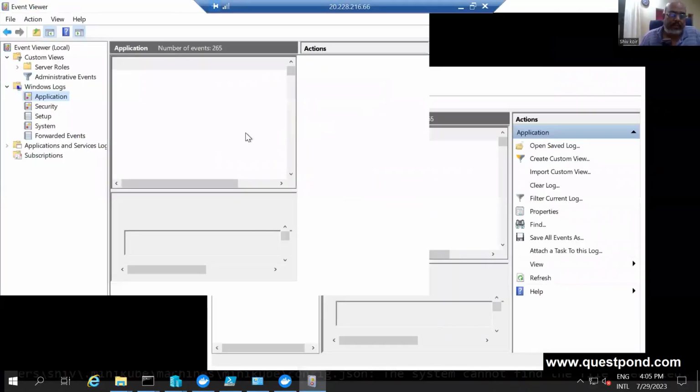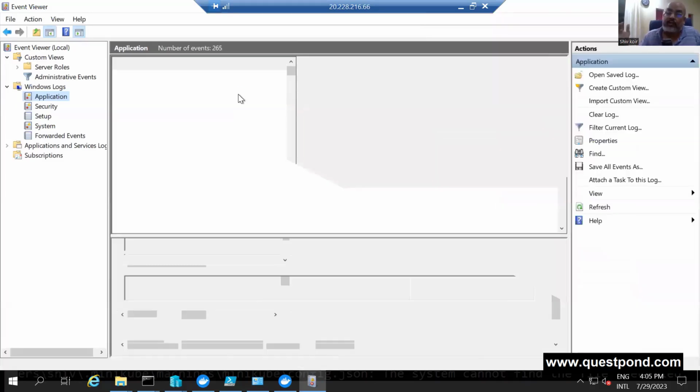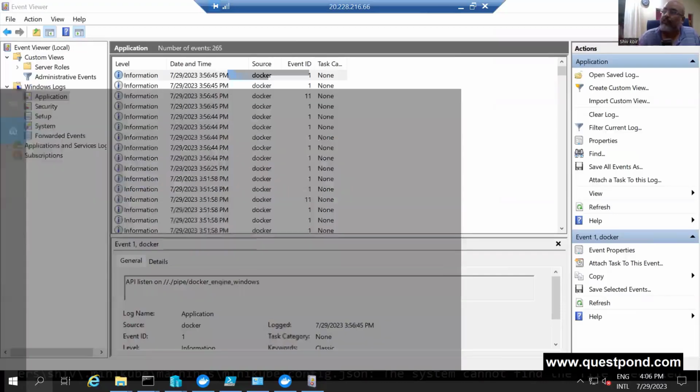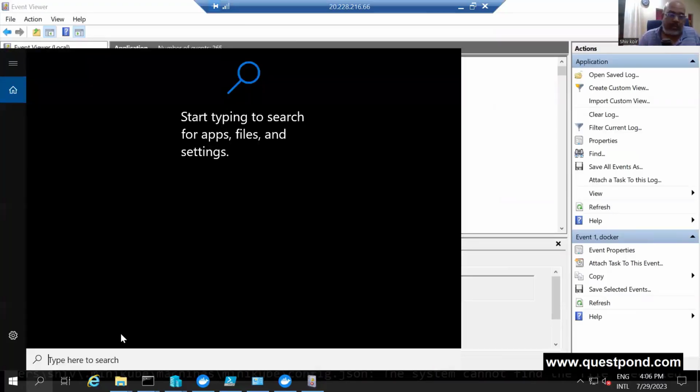Let me check this. And remember, this is an Azure VM. Now, Azure VMs are not virtualization enabled by default. They don't have nested virtualization, so you have to select a bit higher version, like a D3 version or something.